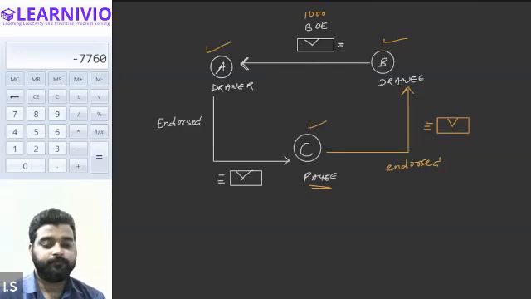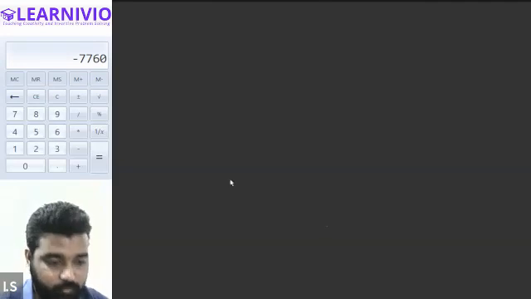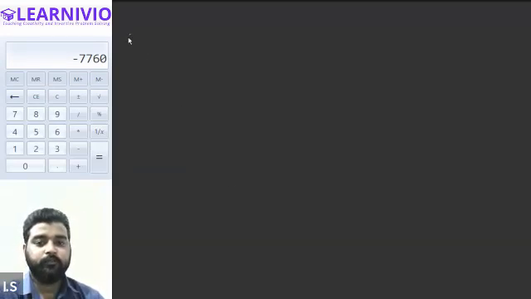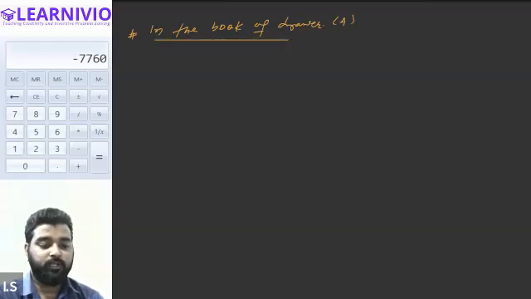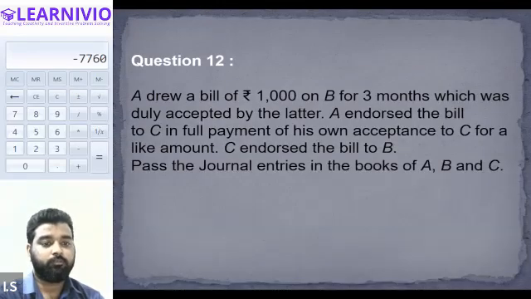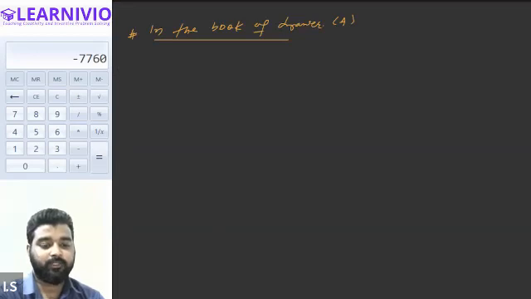Any doubt? Okay. So first of all, we will be entering the transaction in the books of the drawer, that is, in the books of A. In the books of the drawer, the journal entry will be made first of all for the acceptance of the bill, not for the sale of goods.